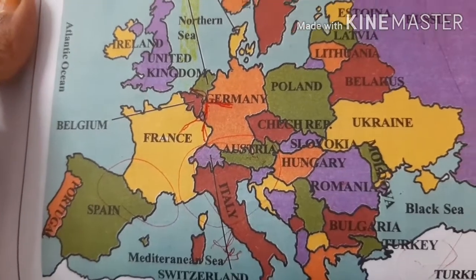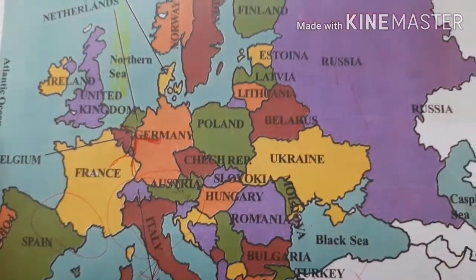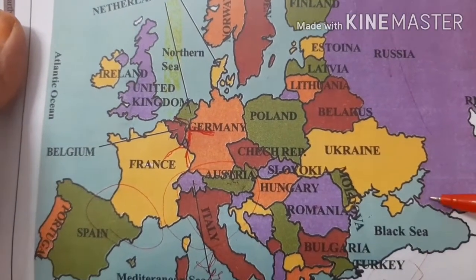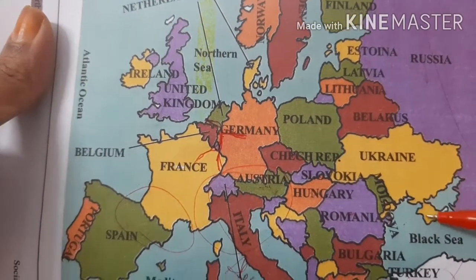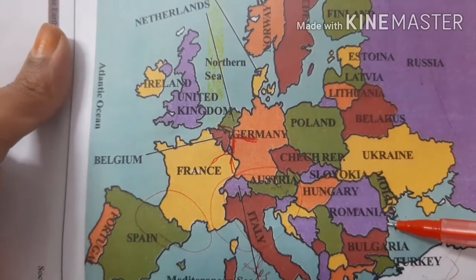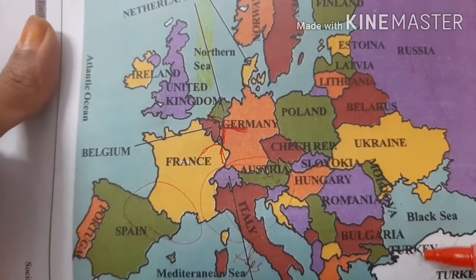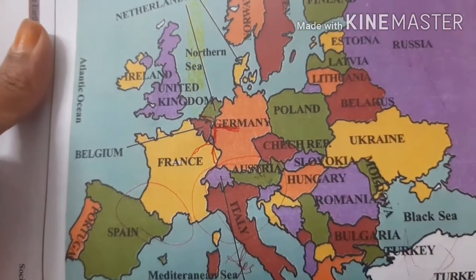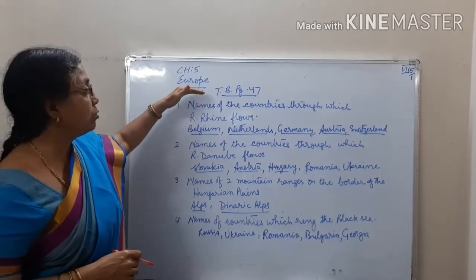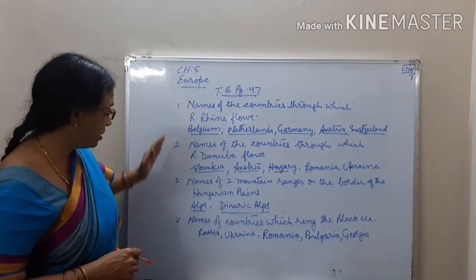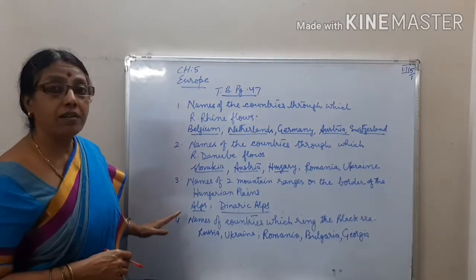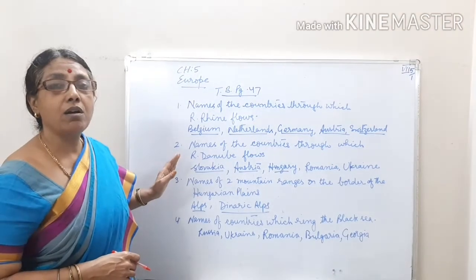Okay, 5 blanks are given, 5 countries. Russia, this is Black Sea, no? Border is Russia. Then this is Ukraine, Romania, Bulgaria, Turkey. Look at the board children. Textbook page 47. The questions are given here and answers are also given. Copy the same in your textbook.